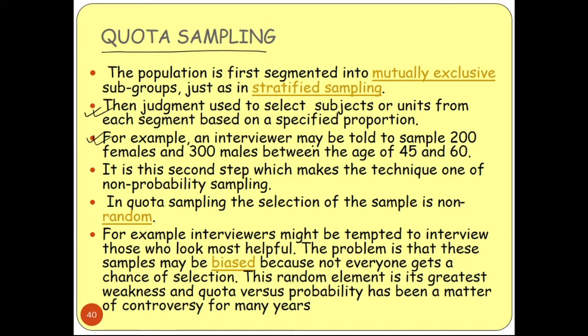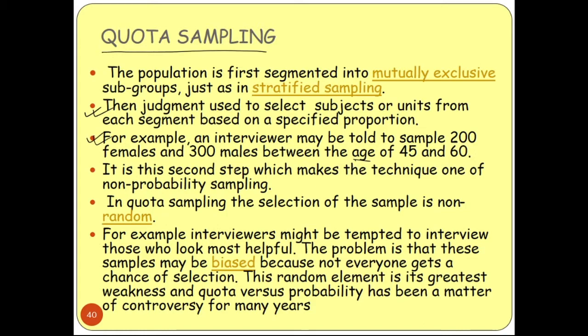Suppose we want to categorize our population according to some technique. At first you divide the whole population using the female and male criteria, and after that you provide the age criteria also.